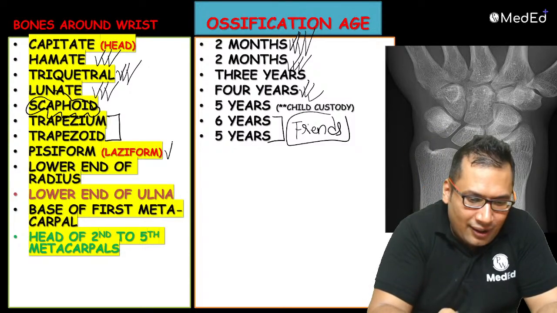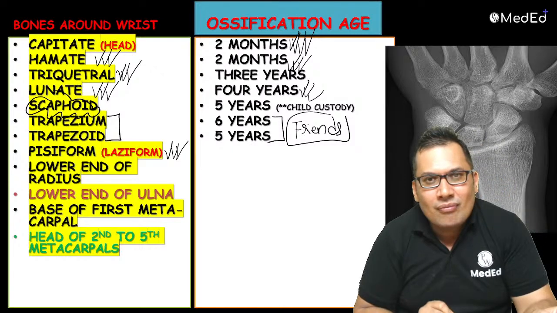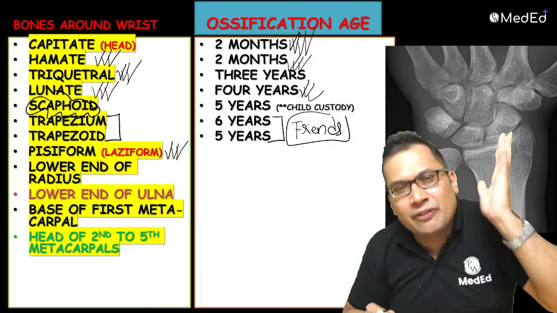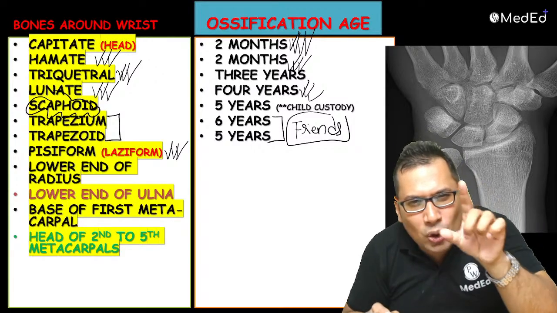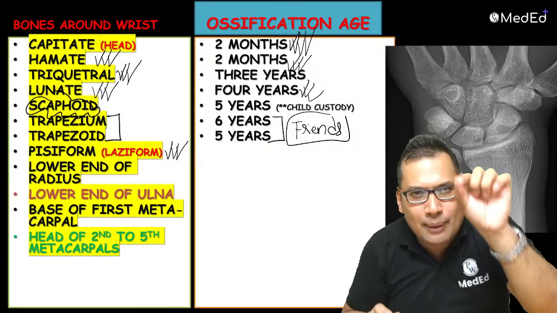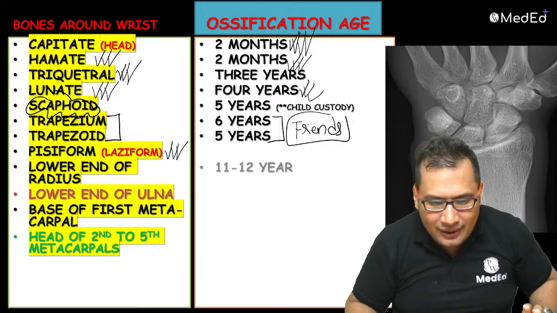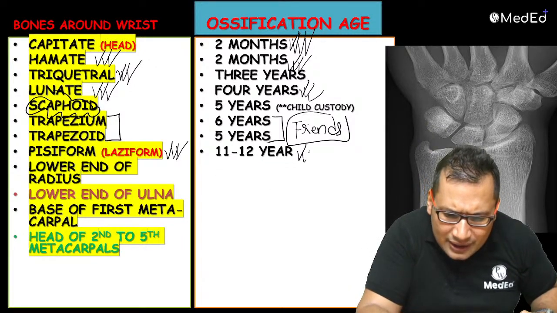Pisiform. Very interesting bone, pisiform. I remember like this. Pisiform means very small carpal bone, the smallest carpal bone, which appears at 9 to 11 years. Some books use 11 to 12 years. That is also correct.